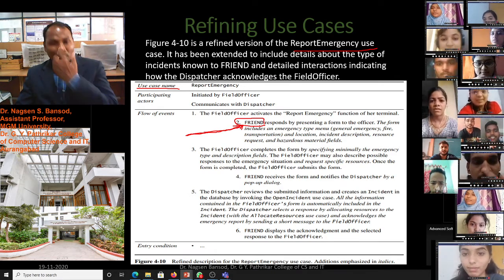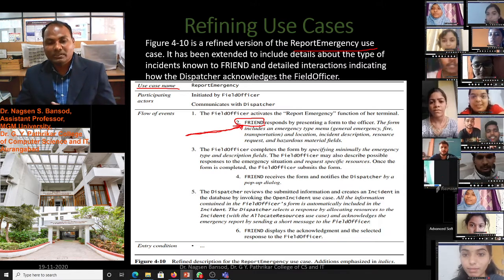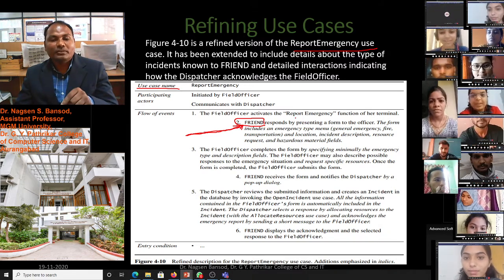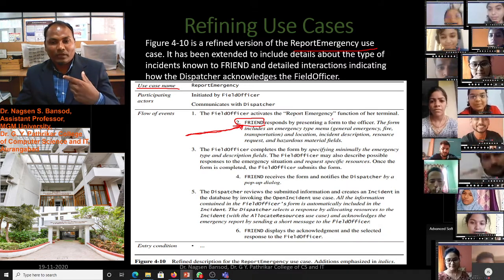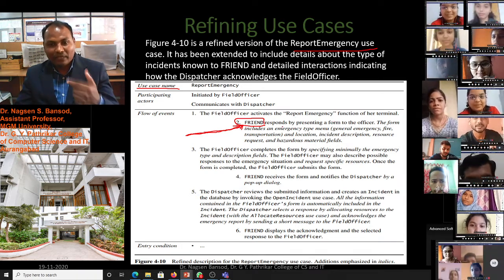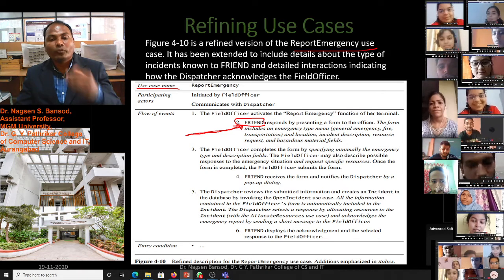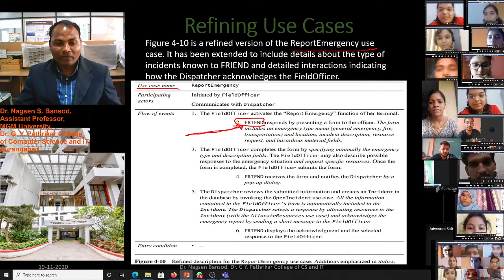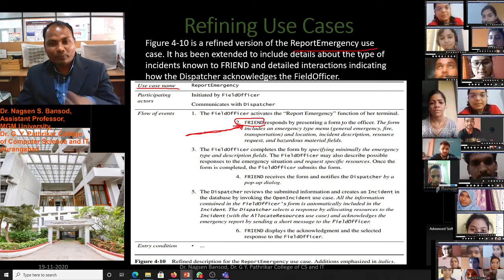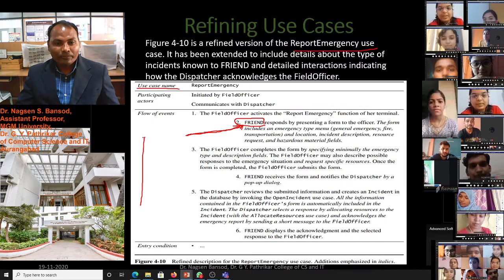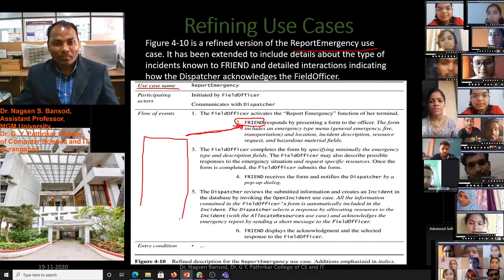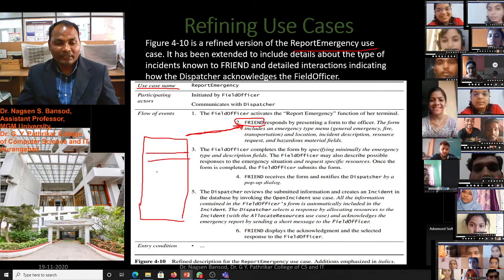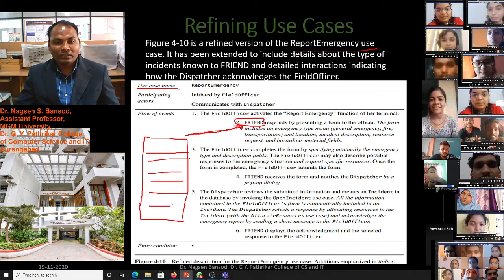It is required for accident management purposes, and in the Friend software, the field officer creates the report emergency function, and then Friend responds by presenting a form to the officer. After clicking on the report emergency button in the Friend software, the officer will get a form like this, and here we have to fill in this form.